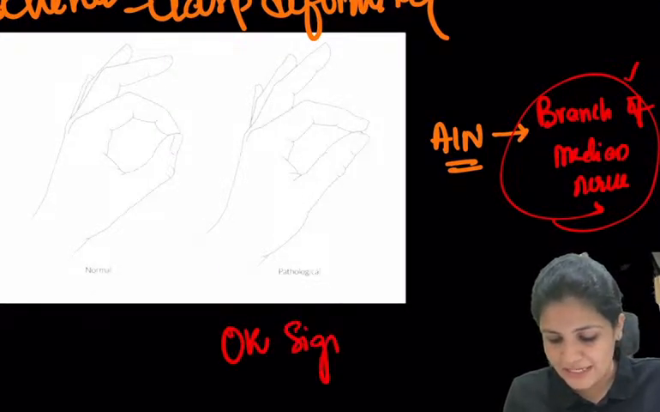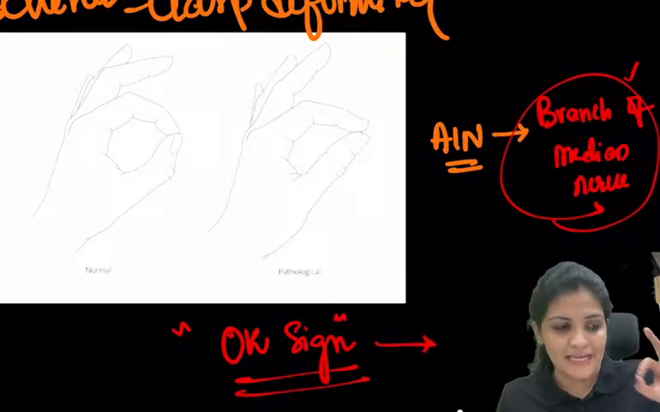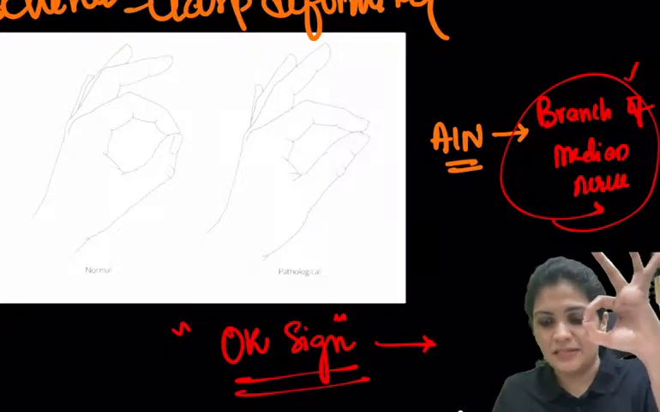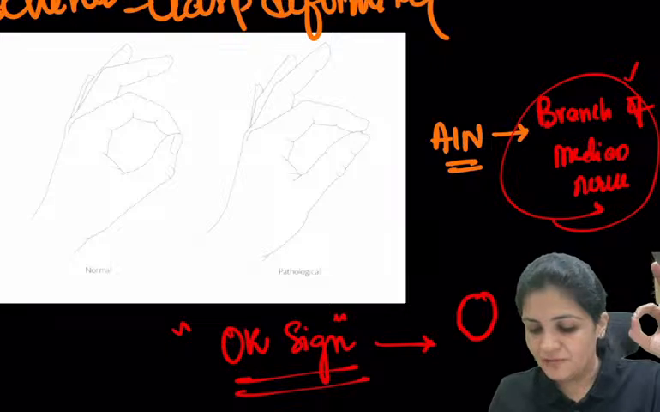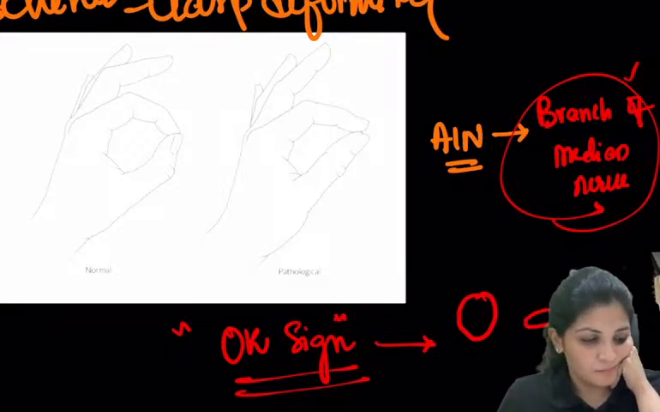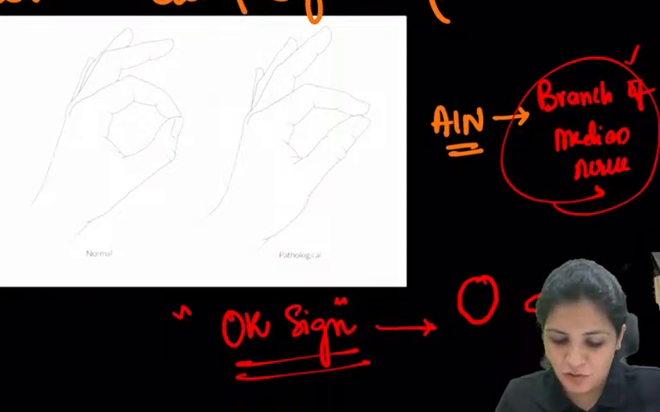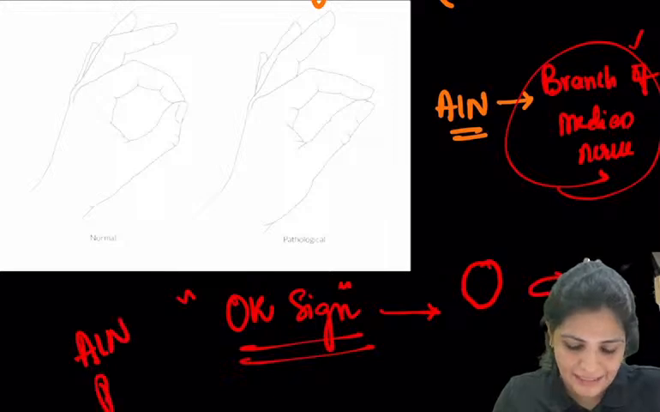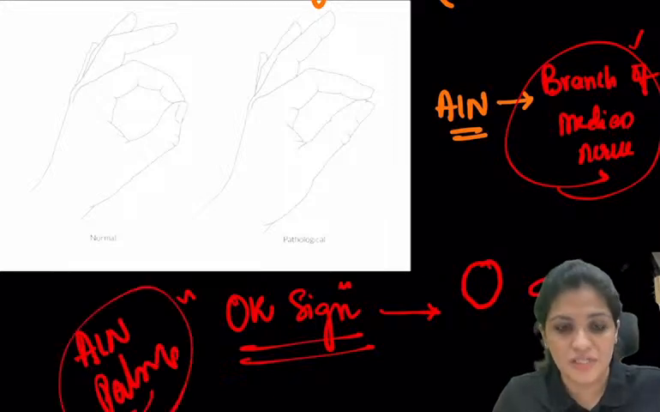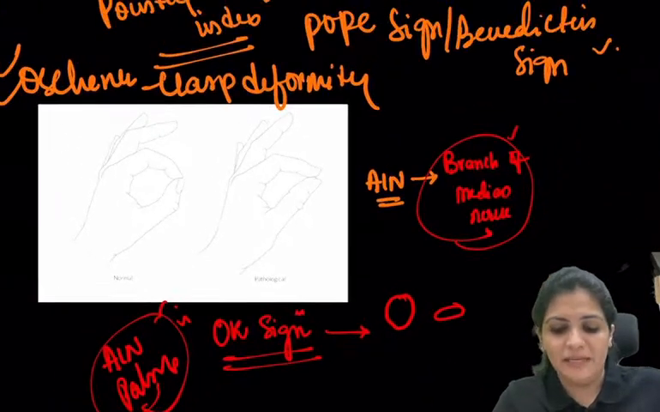So this is the OK sign, and whenever a person is unable to do an OK sign properly, a complete O should come. If it is something like this oval, then this is a weak OK sign, which is seen in case of AIN palsy. So anterior interosseous nerve palsy is called the OK sign, right?